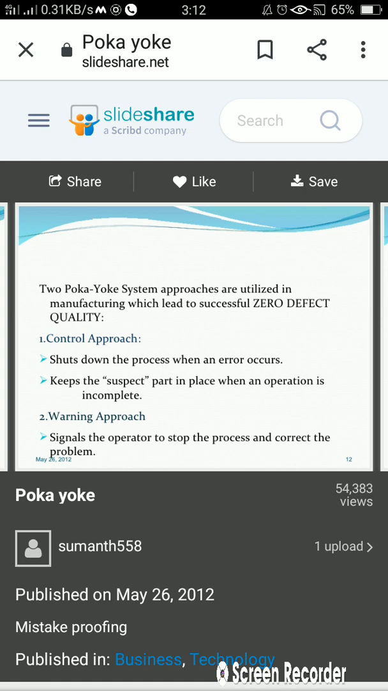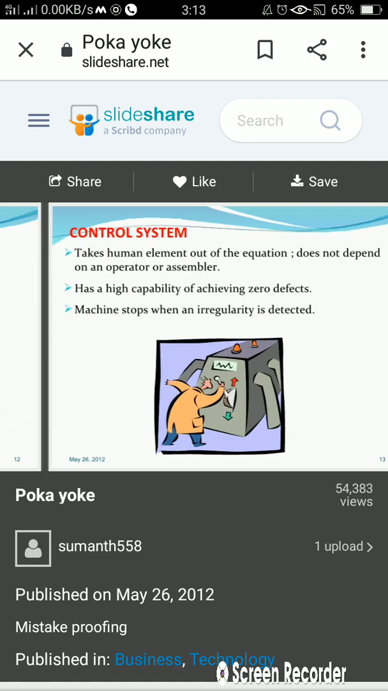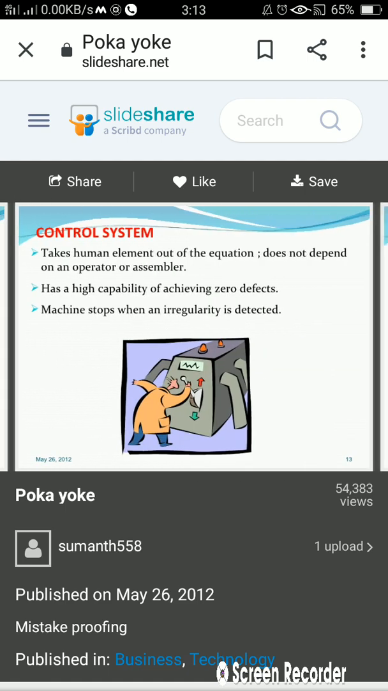Okay, it keeps the suspect part in place when an operation is incomplete. Means if the operation cannot be done there, the suspected parts have to be kept in the same place in order to complete it. Then the warning approach consists of signals to the operator to stop the process and correct the problems. Okay, going further, what is the control system? It takes the human element out of the equation, does not depend on an operator or assembly.